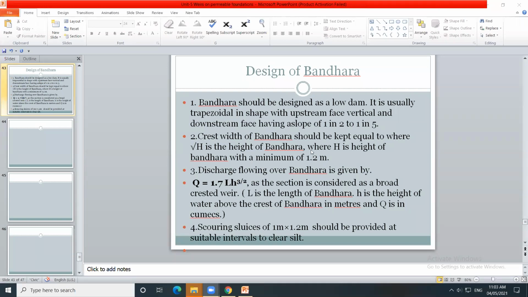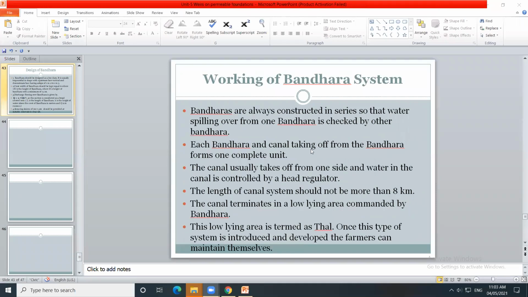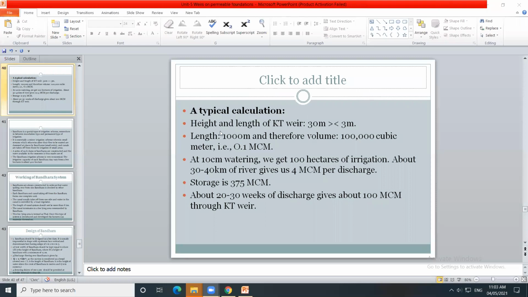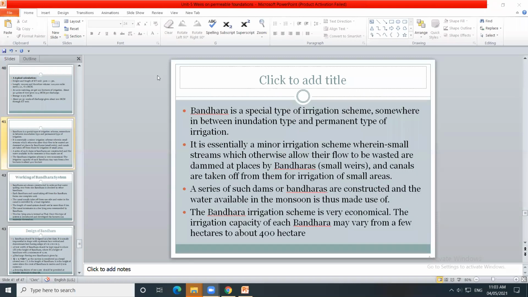Okay. So after this we have covered the Blighs creep theory, Khosla's theory, and design and construction of the Kolhapur type weir. Is there any difficulty up to here? Please ask. Did you understand till here? Any difficulty? Please ask.